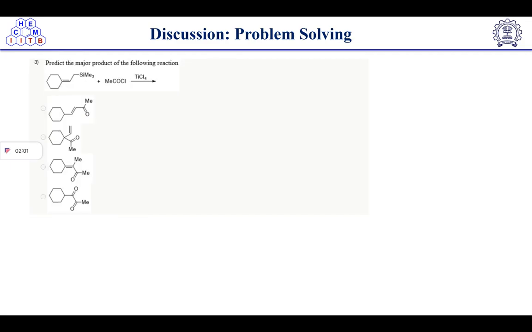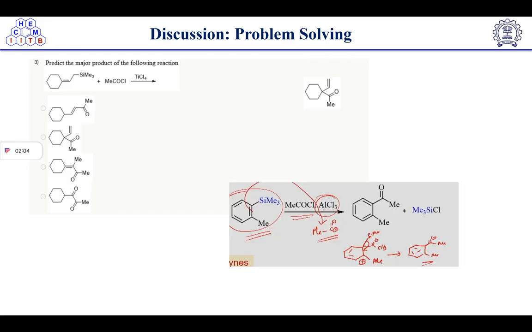Okay. So the next question is here. Predict the major product of the following reaction. Here TiCl4 is given, and we have here acid chloride, right? Acetyl chloride. Now here we have trimethylsilane, right? Trimethylsilyl molecule. Okay. So what will happen here? You can see the mechanism.